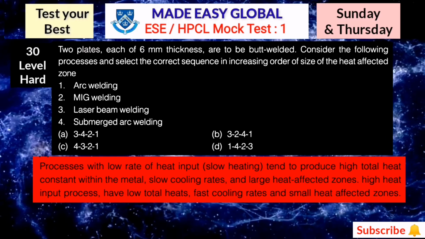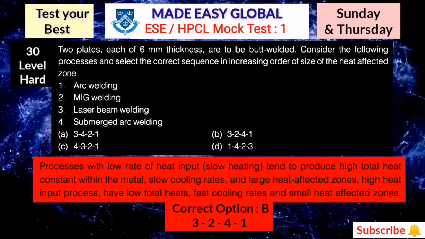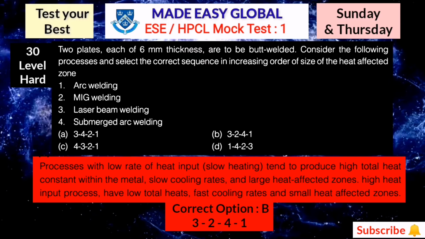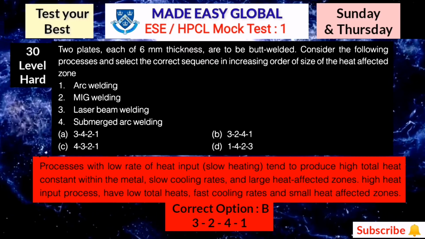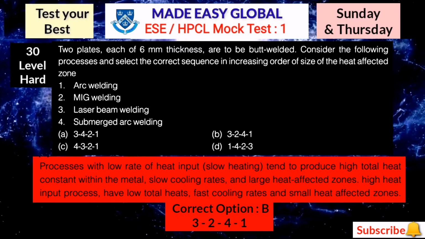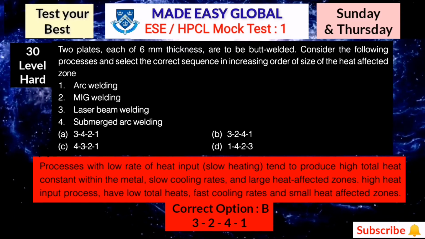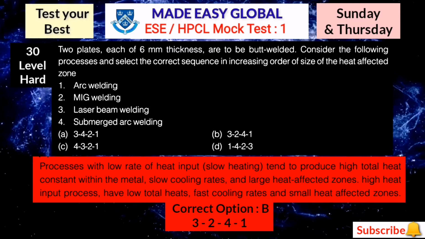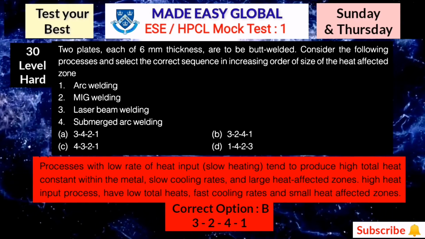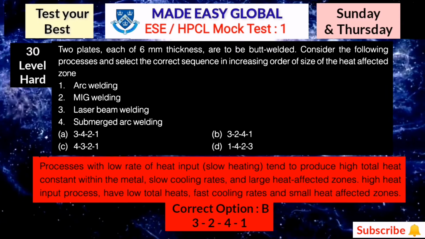Here the correct answer is option B, 3, 2, 4, 1. That means laser beam welding, then MIG welding, then submerged arc welding, and then arc welding. Processes with a low rate of heat input tend to produce high total heat content within the metal, slow cooling rates, and large heat affected zones.